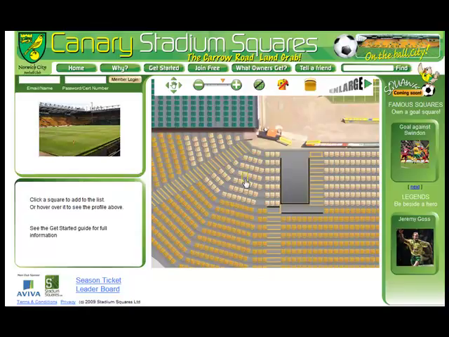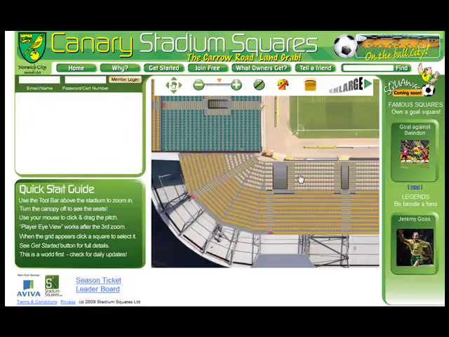If you move off the pitch, you will start seeing the view from every single seat in the stadium. Let's have a look at the view from the City stand in the area known as the Snake Pit, or over here from the tunnel.